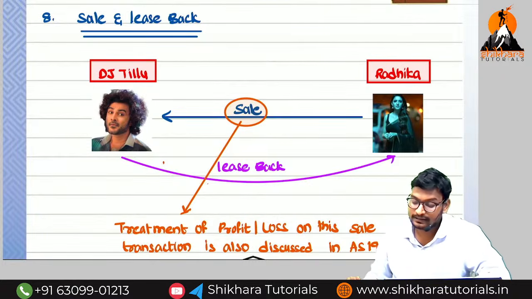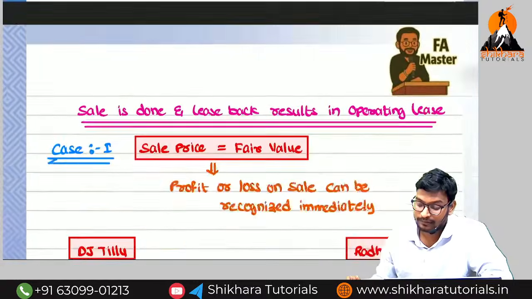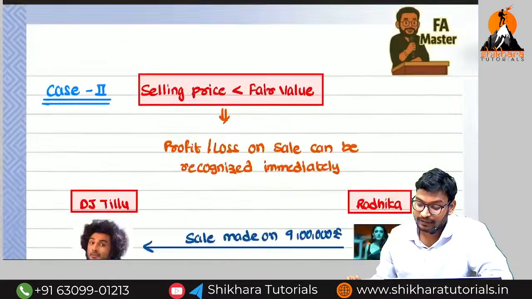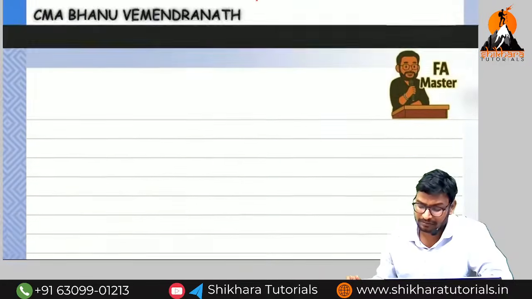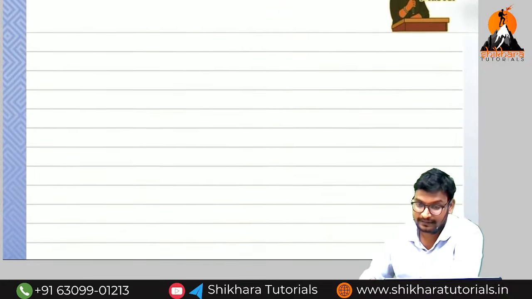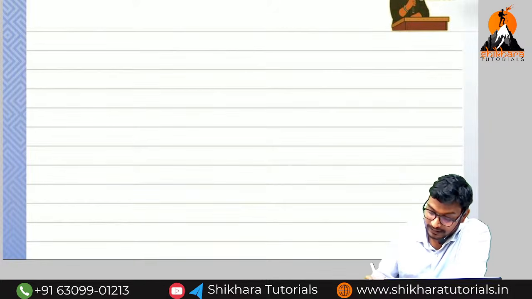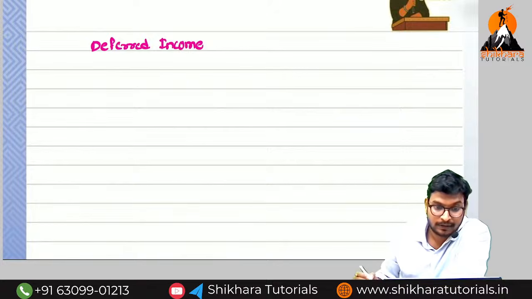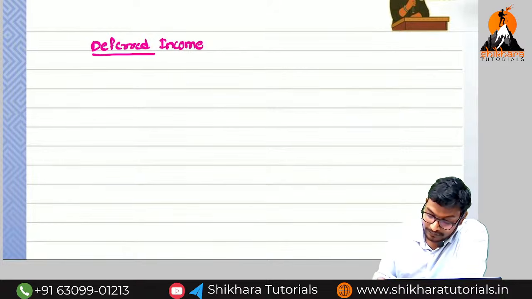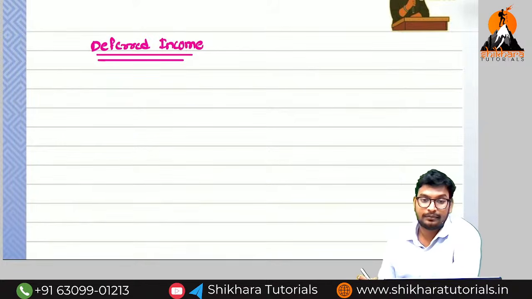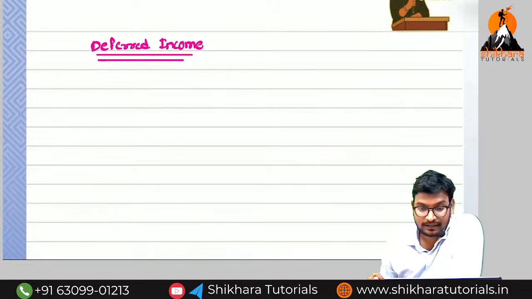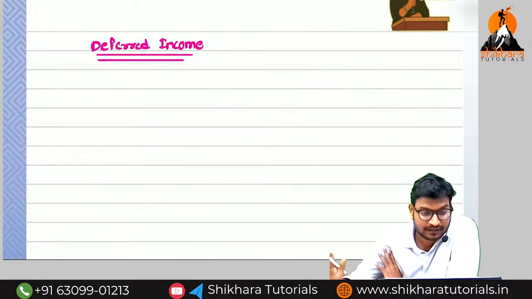So before going to discuss this concept, I need to explain the accounting treatment for deferred income and deferred expenses. I think you know, but I am taking the chance anyway. So deferred income. Can you say the meaning of deferred income? Anyone in the class, whether online or offline? Deferred income means we are getting the income in this year, but the benefit will extend beyond this year. Nothing but we can call it prepaid expenses also.